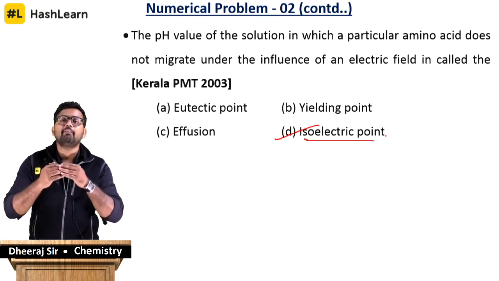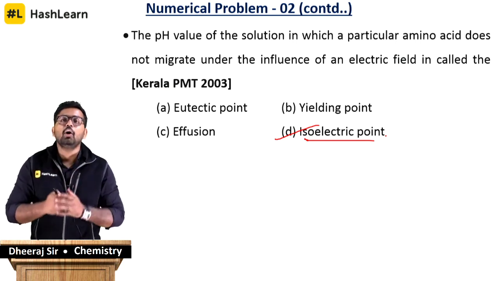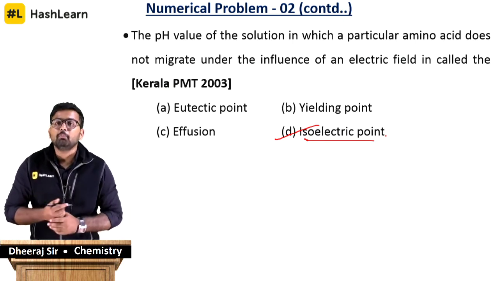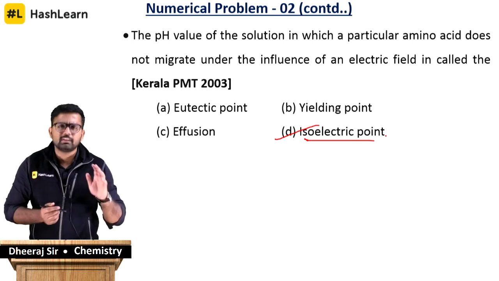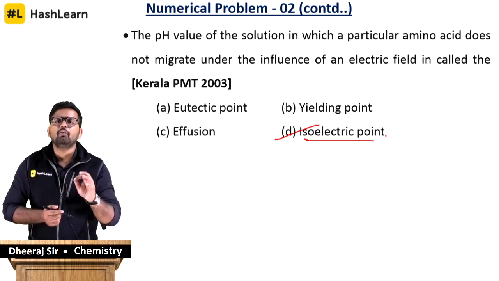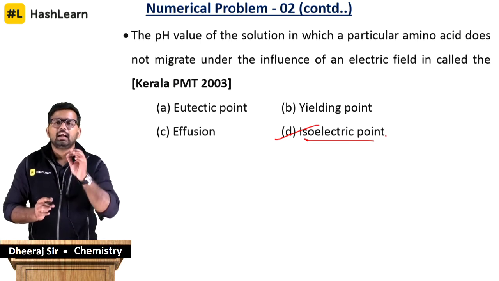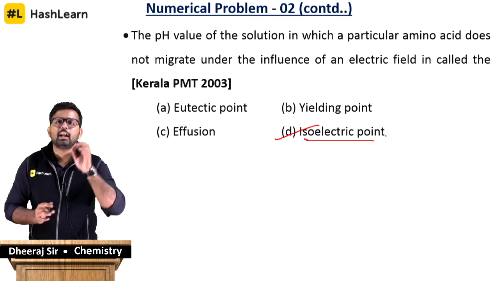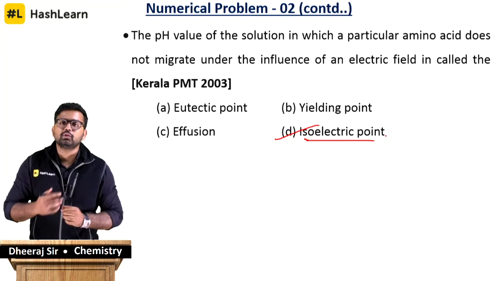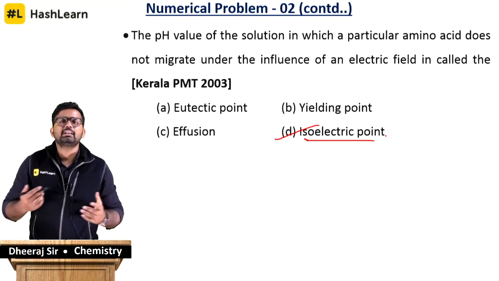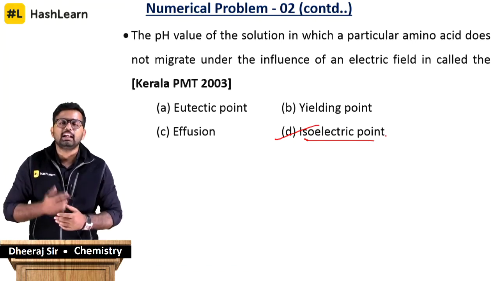If I maintain the pH well below the isoelectric point, most of the amino acids will be positive. It's very simple: either H plus can be removed or H plus can be added. If H plus is added, the amino acid accumulates a lot of positive charges and becomes a positive amino acid.